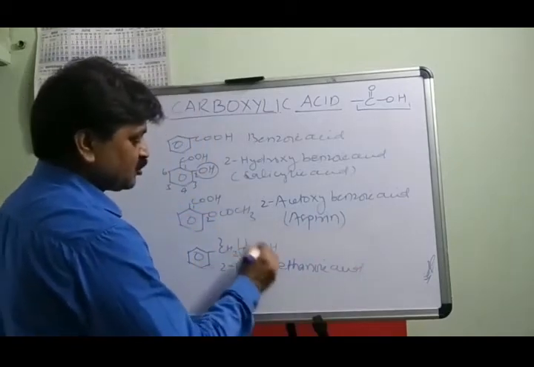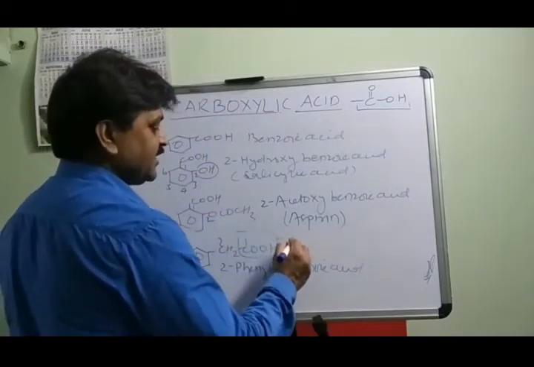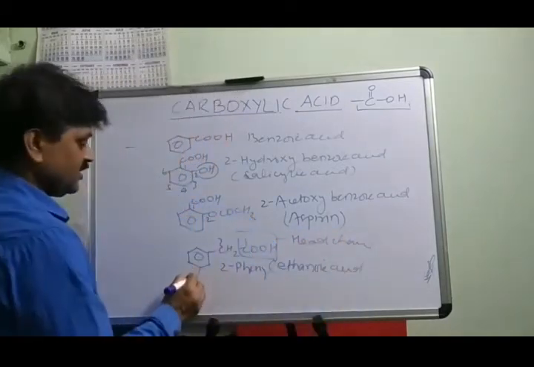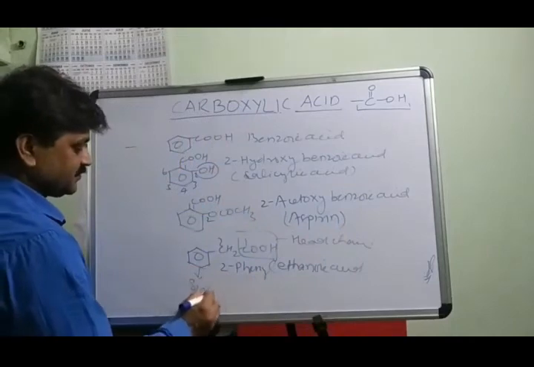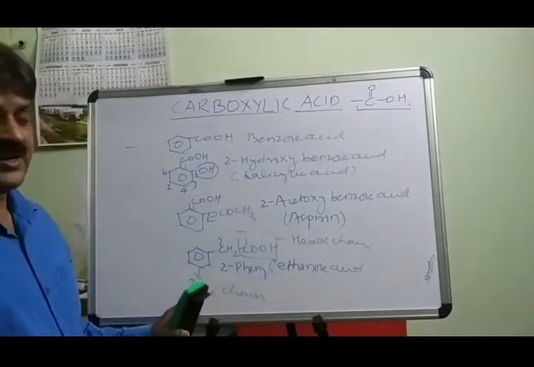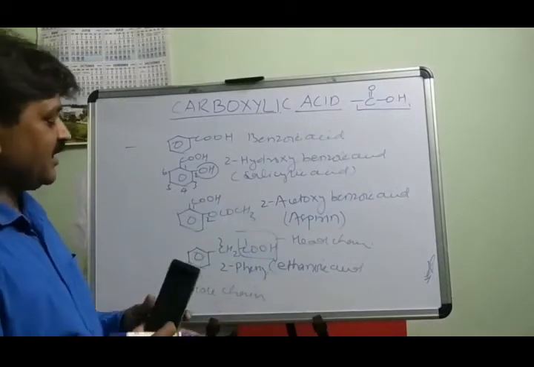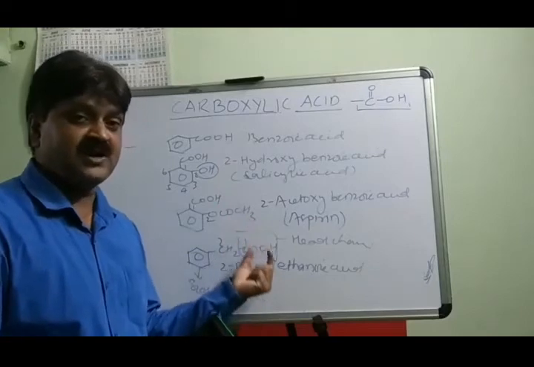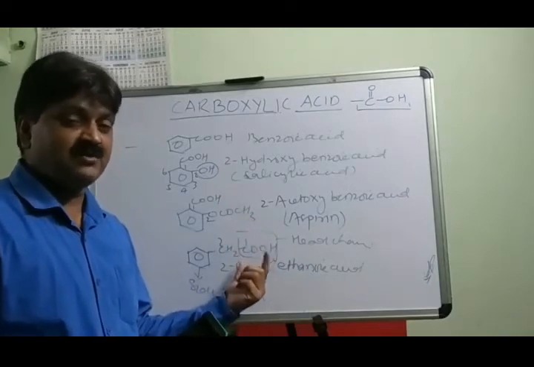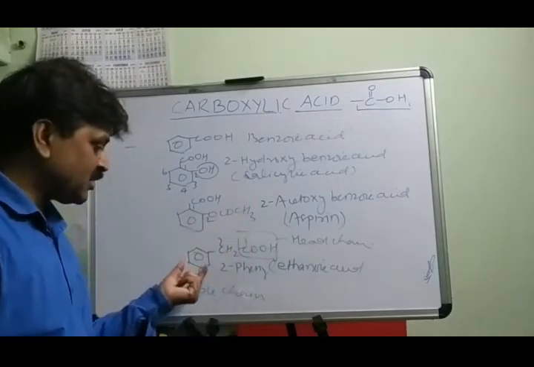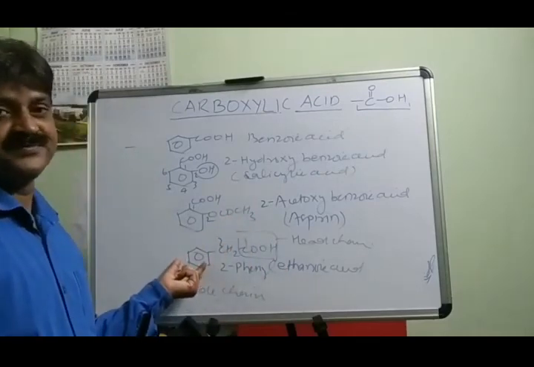If any functional group is present, it is always taken as the head chain, and this ring is taken as the side chain. So one thing is clear: if a side chain has any functional group, it is always taken as the head chain, irrespective of the number of carbons in the ring.